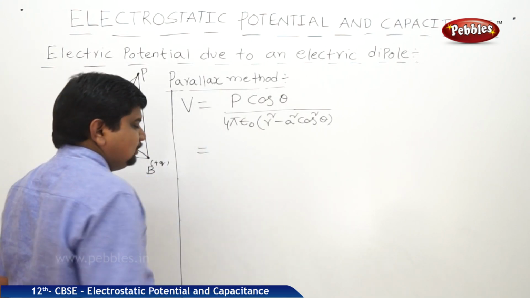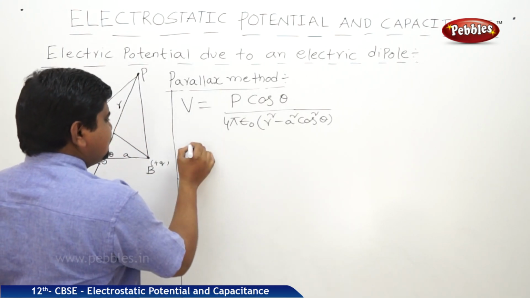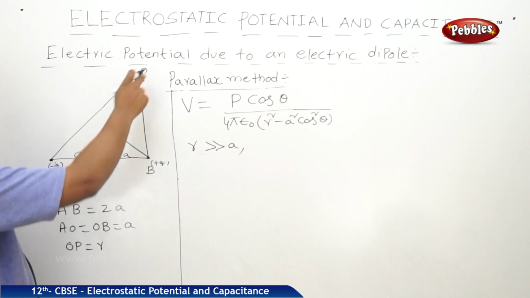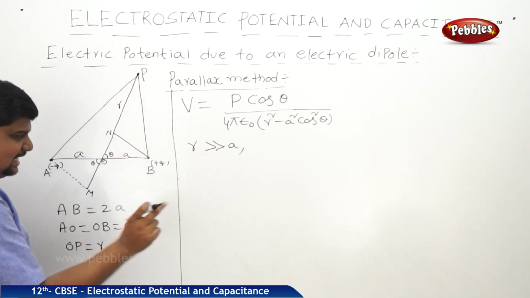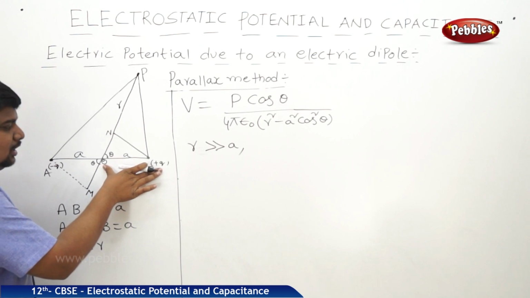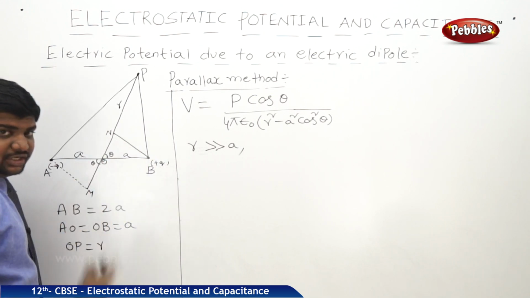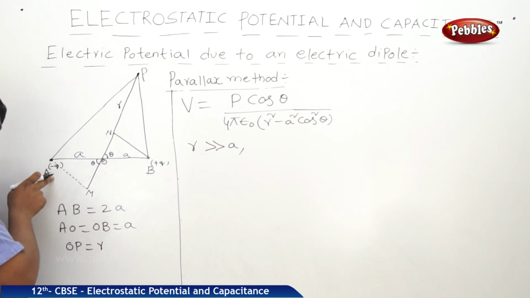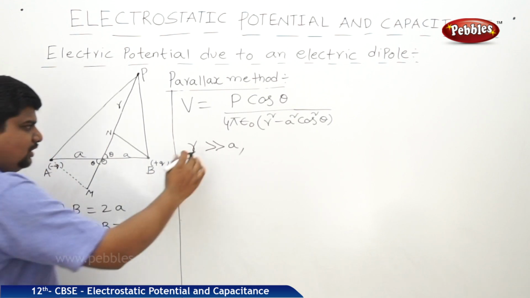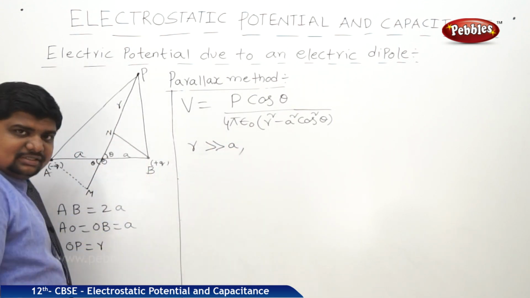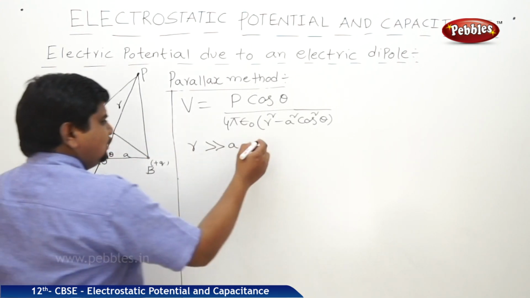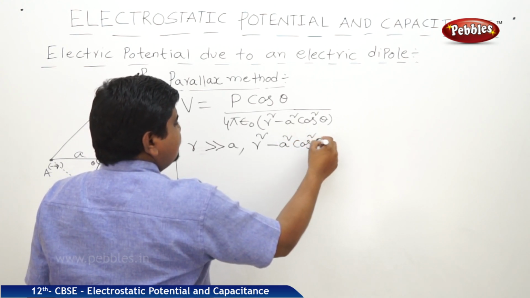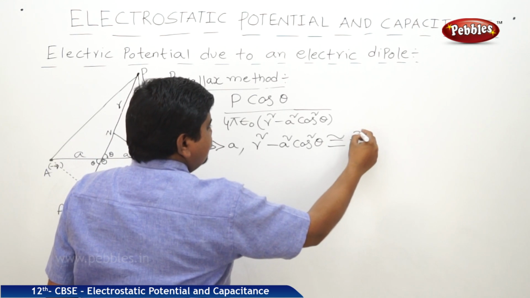Now listen, we are assuming that r is much greater than a. What is r here? O to P is r. What is a? The distance from the perpendicular bisector to any charge, any position of the charge. Maybe it is towards the right side, towards the plus charge OB, or towards the left side, towards the negative charge OA. So if r is much greater than a, this rule was proved, and we can say r square minus a square cos square theta is approximately equal to r square.